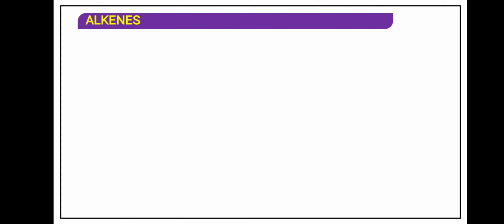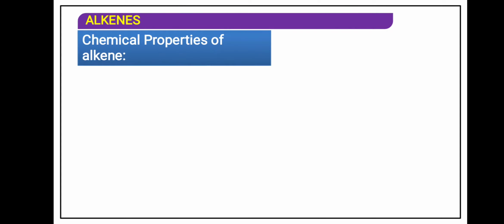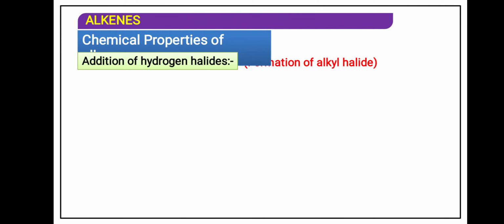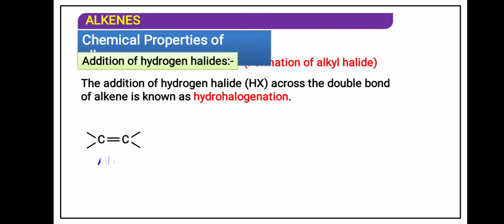Now the third method of preparation, the chemical reaction of alkene with hydrogen halide. Hydrogen halide adds to form alkyl halide. Formation of alkyl halide takes place across the double bond. It is called hydrohalogenation because hydrogen and halogen are both added across the double bond. See it in this way, where X indicates halogen: fluorine, chlorine, bromine, iodine.